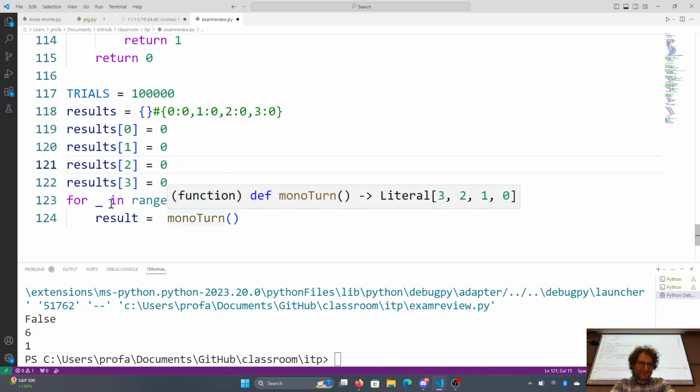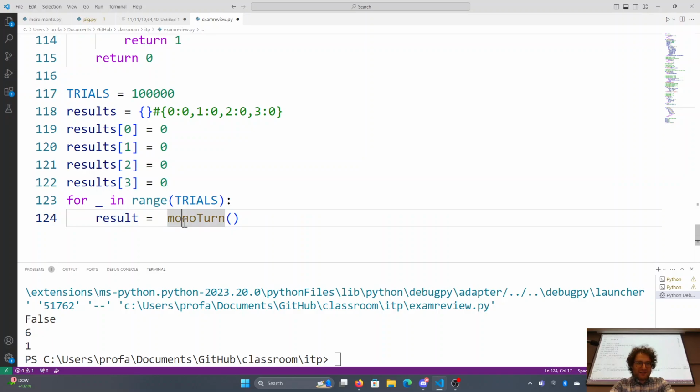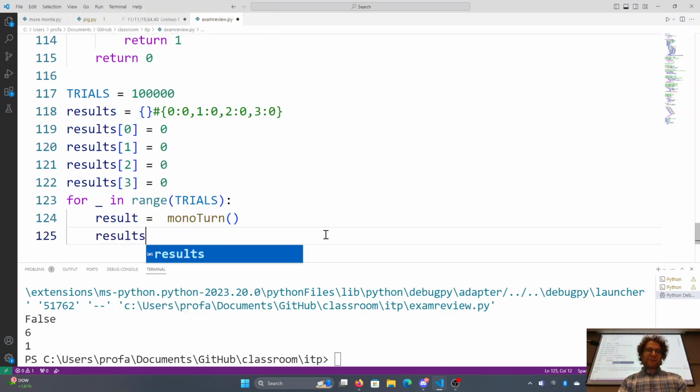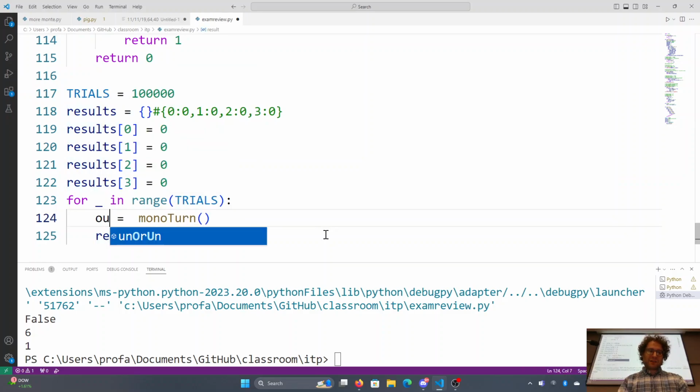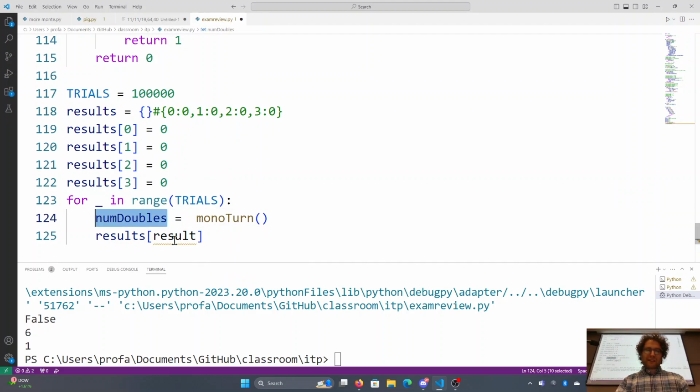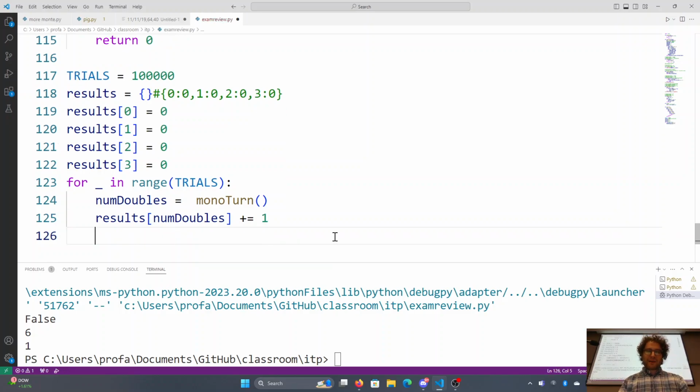For blank in trials, result, Monopoly turn. Okay, so we got a result here, and then we simply say results, and I have this bad habit where I do plural and singular. Results of result. So let's go ahead and change this variable name to num doubles. Make it descriptive. So that's how many doubles we got, and we'll simply say results of that number of doubles gets incremented by 1.